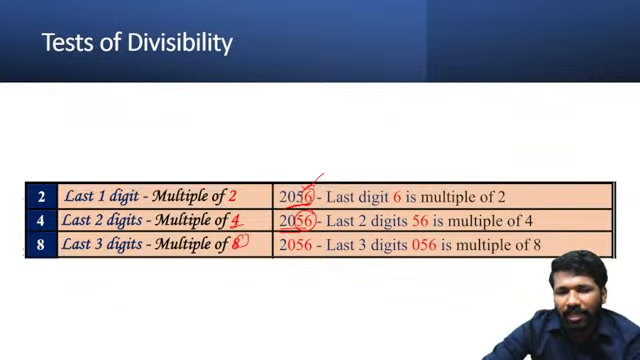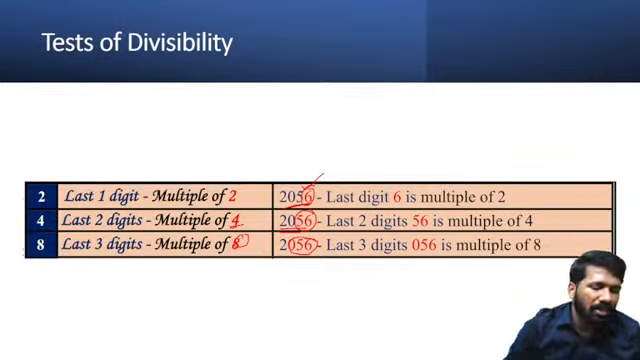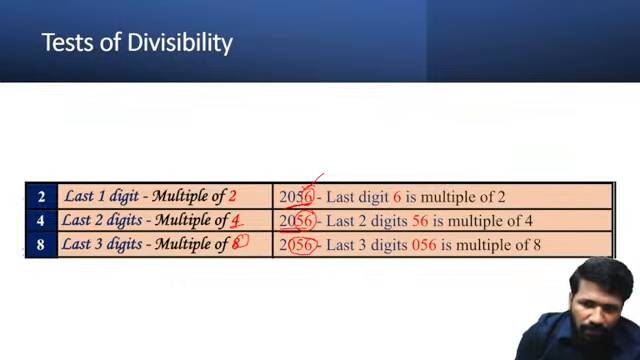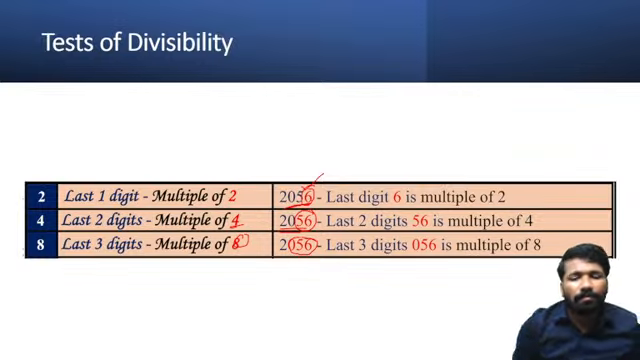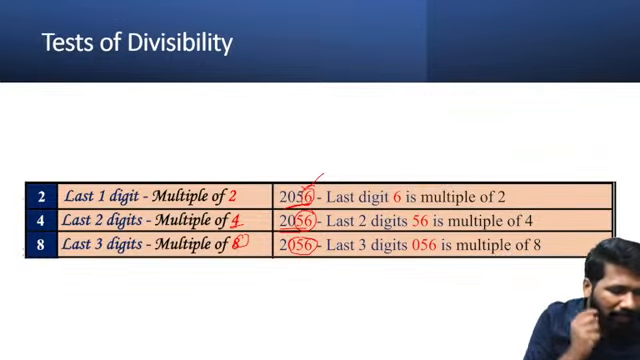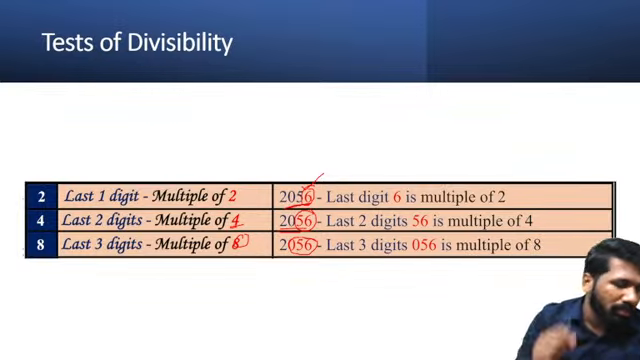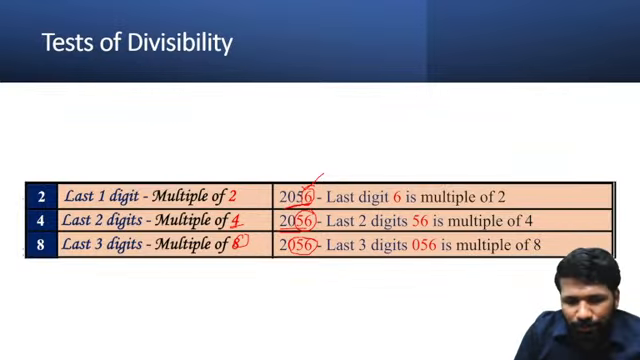And to check a multiple of 8, the last 3 digits should be a multiple of 8. In 2056, the last 3 digits are 056, that is 56. 56 is a multiple of 8. So 2056 is also a multiple of 8. All of you clear? In school days you have learned this. I am just reminding you because this is important in other chapters also.